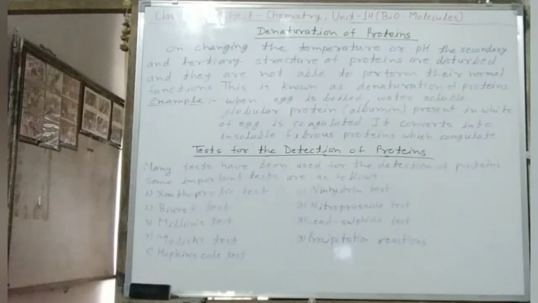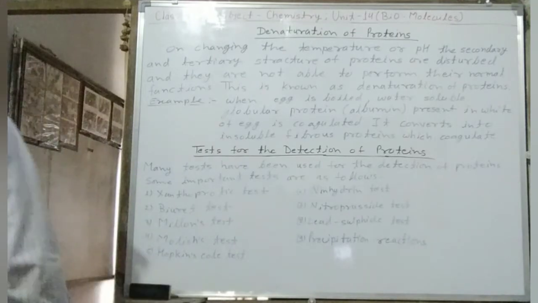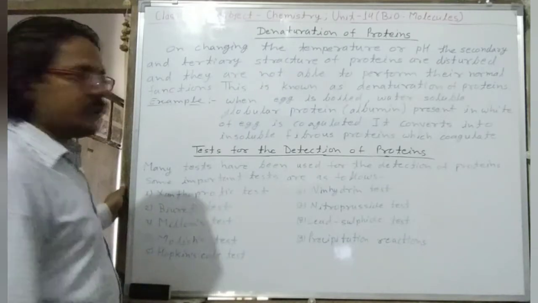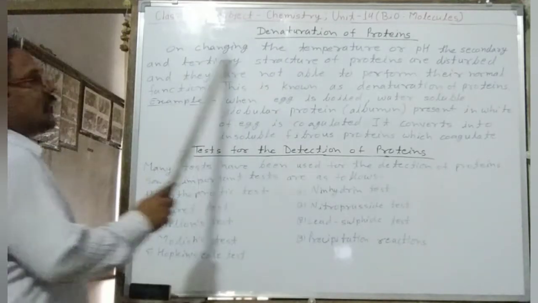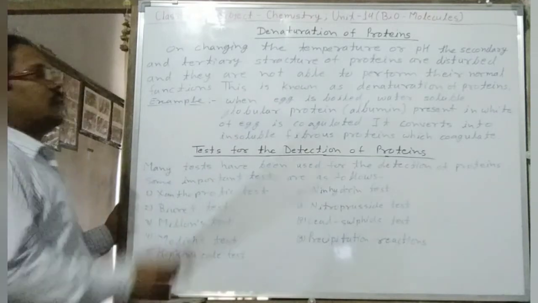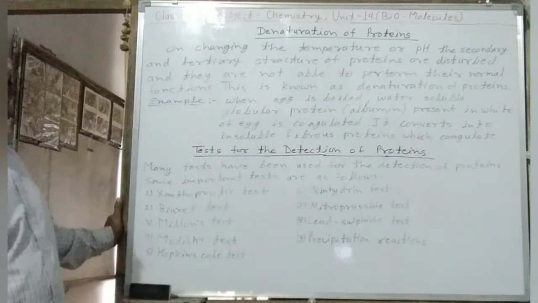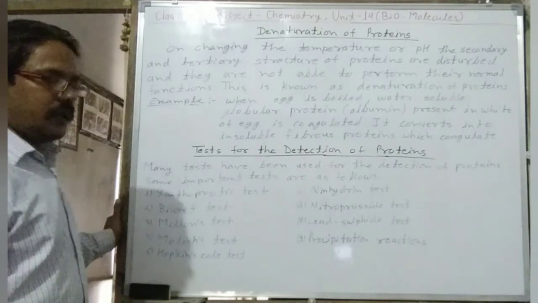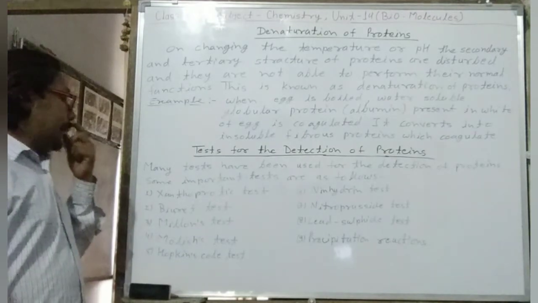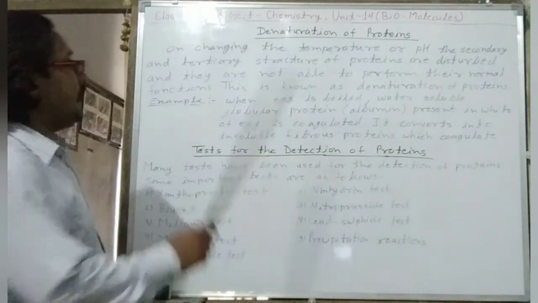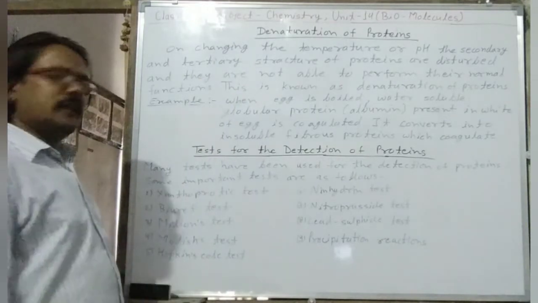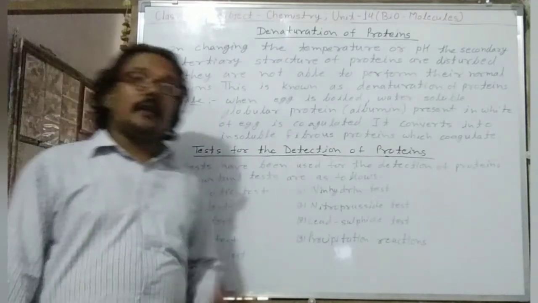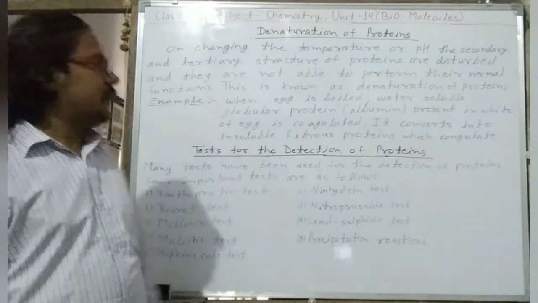The next property is coagulation, also called denaturation of proteins. Students, on changing the temperature or pH, the secondary and tertiary structures of proteins are disturbed, and they are not able to perform their normal biological function.